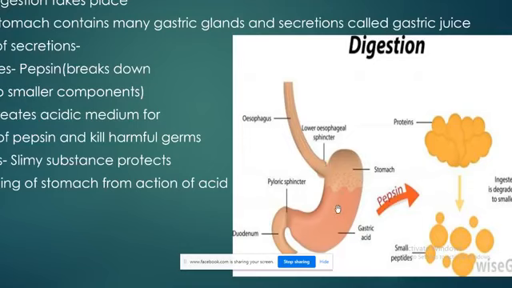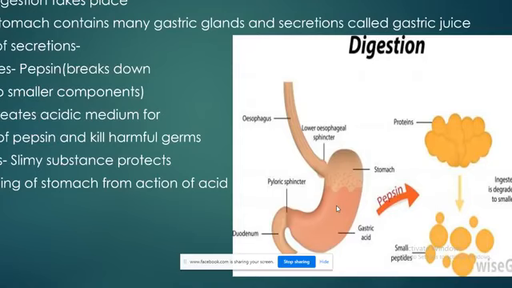Always remember, in a human body, wherever we have an entry and an exit point, some muscles are present, and those muscles monitor the entry and exit of particles, depending upon the region of the body we are talking about.